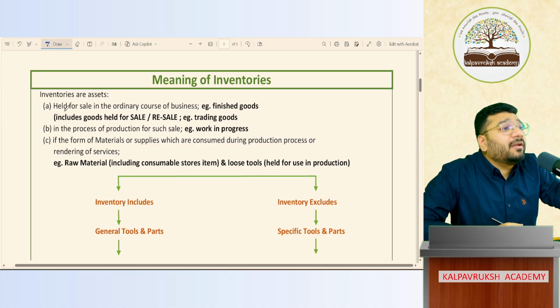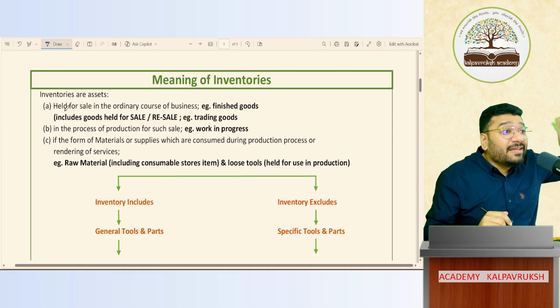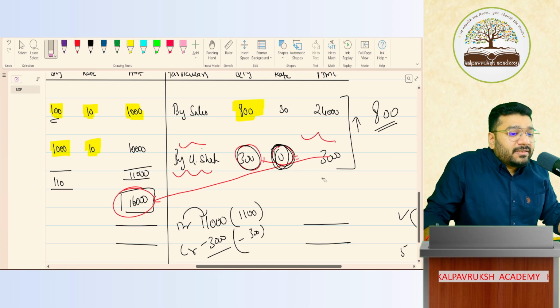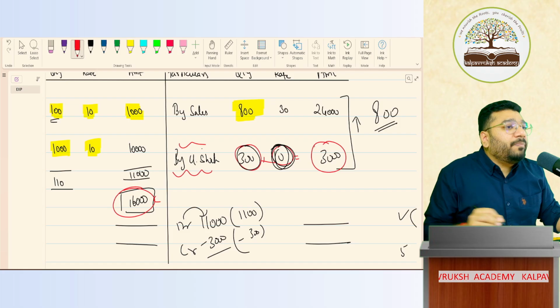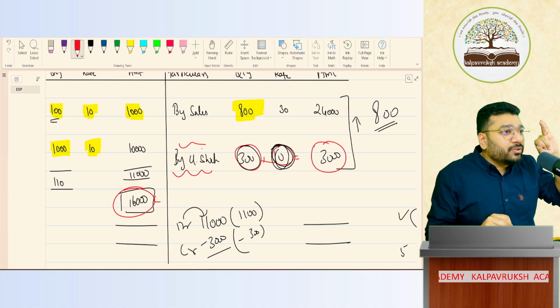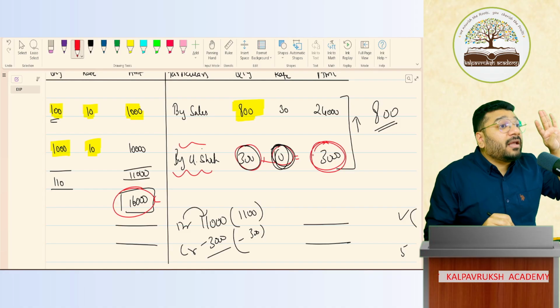When purchases, stores, loose tools, packing materials are consumed in the business, then it is your expenditure. If it is not consumed, it becomes a part of my closing inventory. So I remove them from my expenditure. What is closing stock? In the beginning, I told you, it is reversal of expenditure. So coming back here, in the 3,000 entry, this 3,000 is not only chocolates. This 3,000 rupees is multiple inventory: raw material inventory, WIP, that is semi-finished goods, and finished goods. There are also store items, consumables, packing materials.